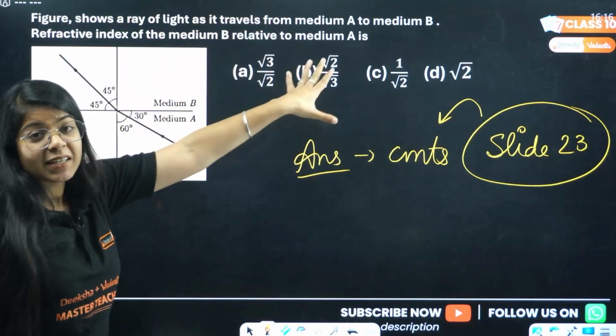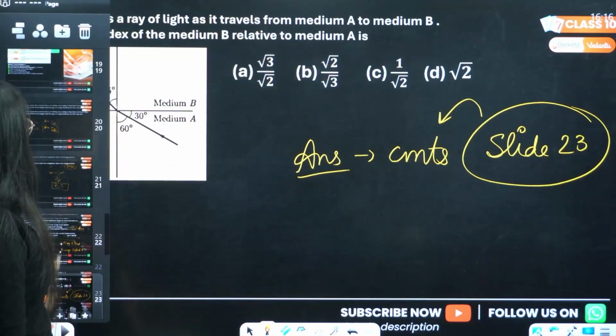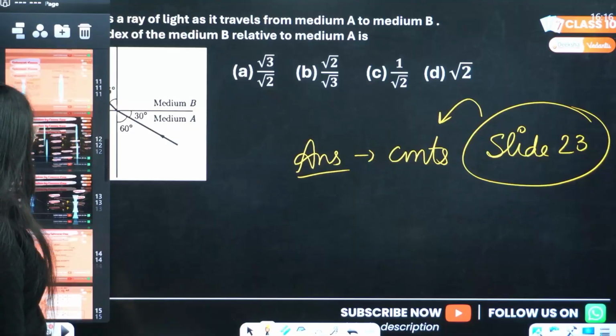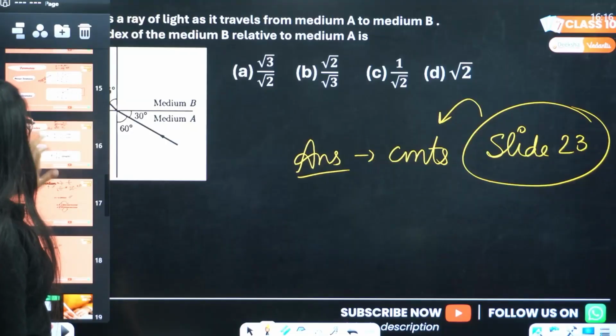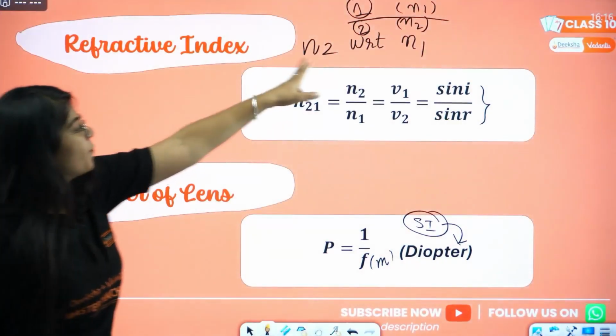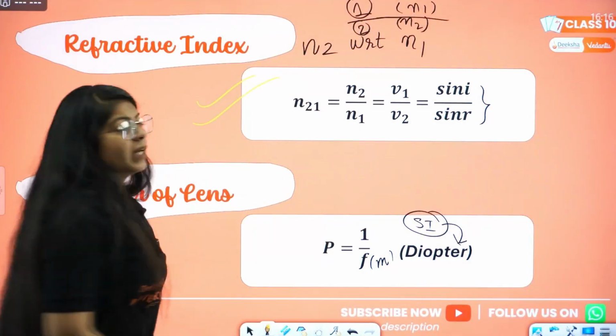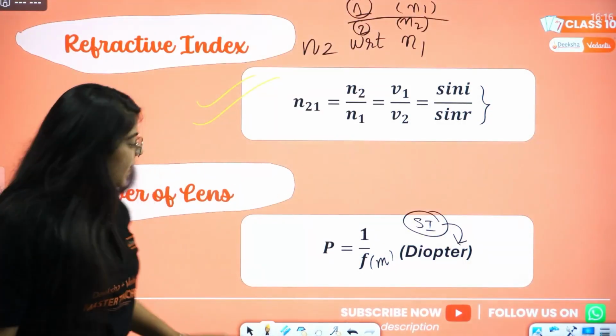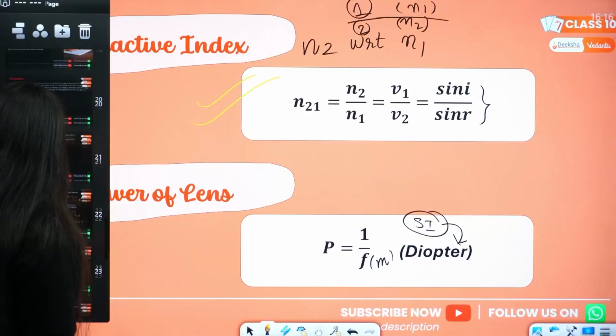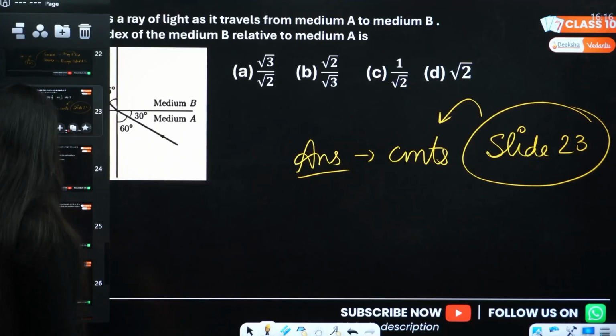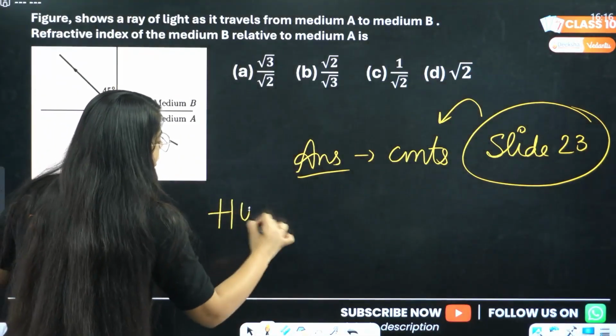This is a refractive index question, and you just have to use this formula. Let me show you this formula. By only using this formula, you will be able to answer that question. Okay, so that is it, my friend. This is your homework.